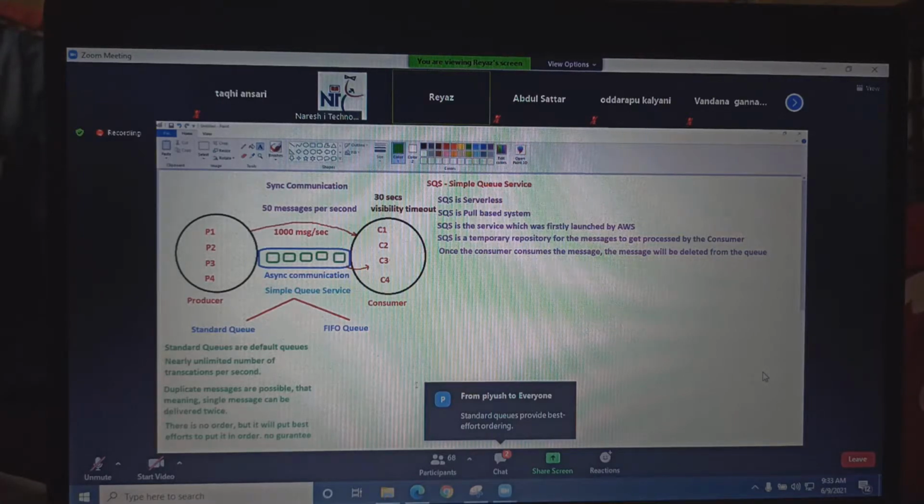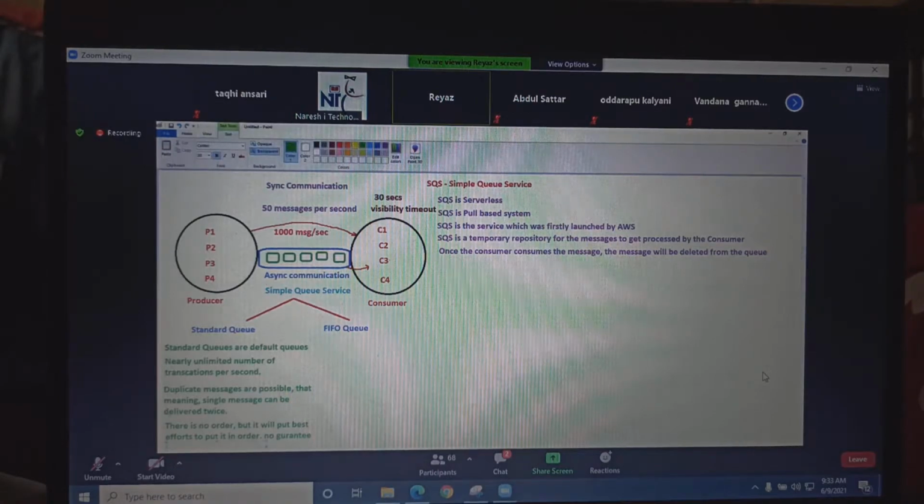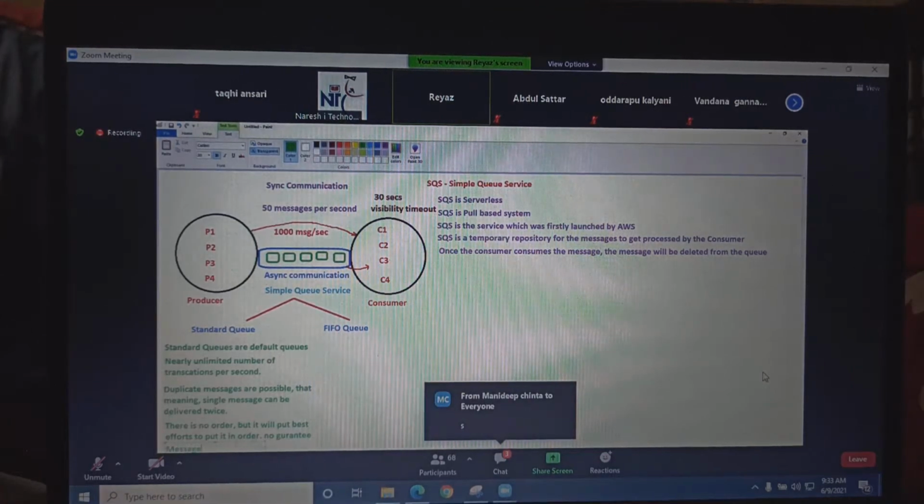Standard queues provide best effort of ordering. So it is not guaranteed. It will try its best to put it in order, but it is not guaranteed. So can I say this here? Messages are delivered at least once. At least once it will deliver, but there are chances of having multiple duplicates also.